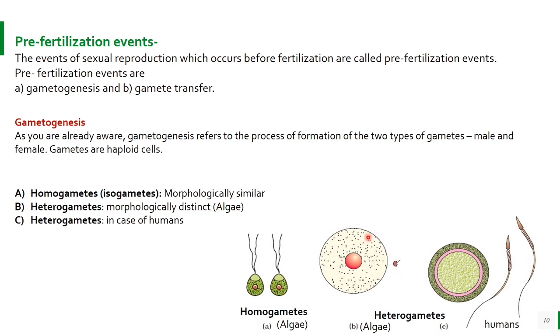On the other hand, heterogametes can be morphologically distinct: the bigger one is the egg nucleus or female gamete, and the smaller one which is motile is the male gamete. Similarly, in humans there are heterogametes. This one is the female egg, and this one is the human male gamete.